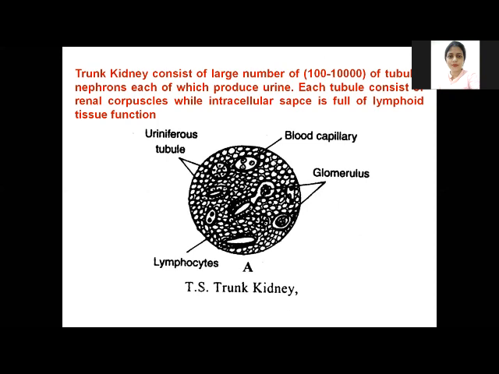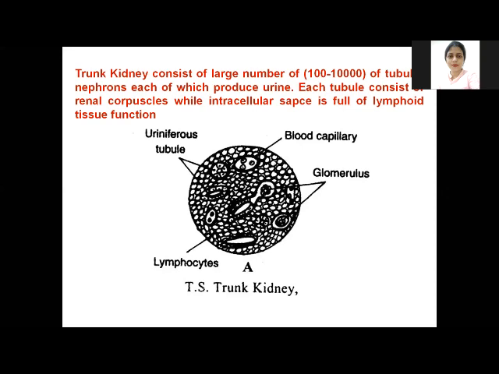As I have told, the fishes have 2 parts. The kidney has 2 distinct regions, the trunk kidney and the head kidney. The trunk kidney has the filtration function. The trunk kidney, which means the posterior kidney, performs the major excretory function, and it consists of a large number of nephrons.